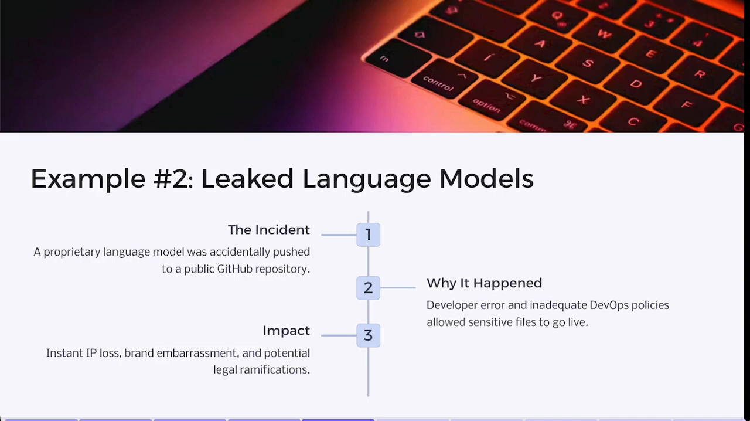The outcome and impact. The impact was severe. Instant IP loss. Competitors, enthusiasts, and malicious actors got a free copy of a model that cost the company millions to develop. Brand embarrassment. Public news coverage labeled the company as careless about security. And legal ramifications. If the model contained third-party licensed components or user data, it could violate contracts or privacy laws. According to a Verizon data breach investigations report, 20% of data breaches involve misconfiguration or human errors in software repositories.